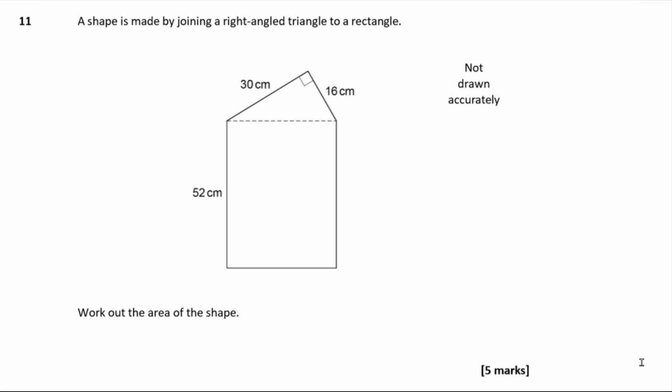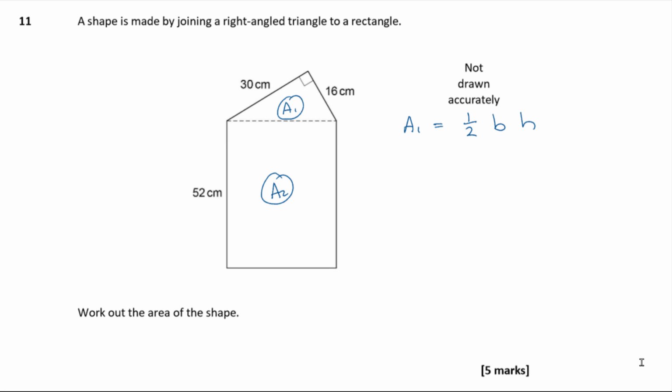A shape is made by joining a right angle triangle to a rectangle, and then we need to work out the area of the shape. Okay, so we've got two different shapes. We've got area 1, which is a triangle, and we've got area 2, which is a rectangle. Okay, so let's work out area 1 first. Area 1 is a triangle, so triangles normally have an area of half base times height.